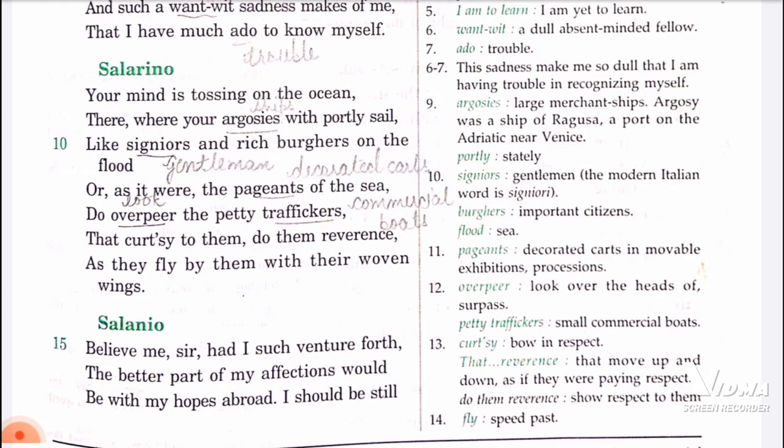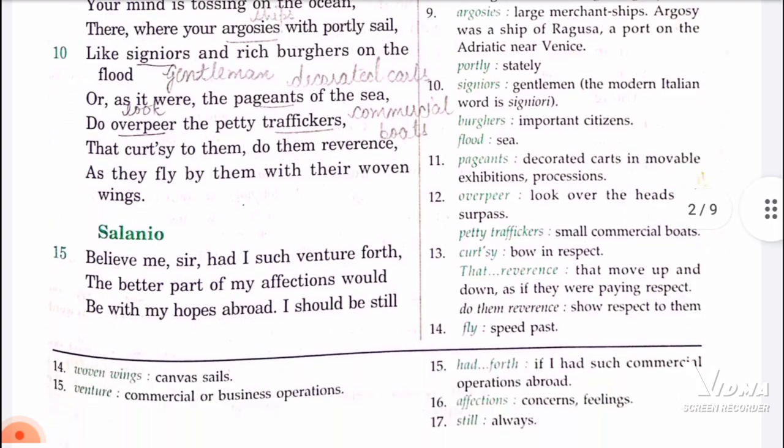Like if you have to go somewhere and boats are passing on the way you are going, they just give you way, because these are the VIP people, so just give them a way. This is a type of respect given to the large ships. Next, he is saying that as they fly by them with their woven wings, means your ships fly like birds past those little boats.